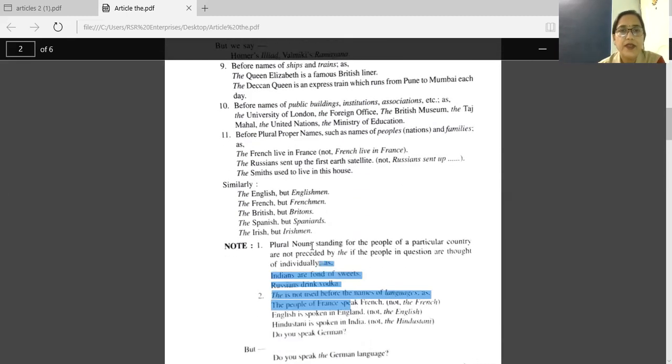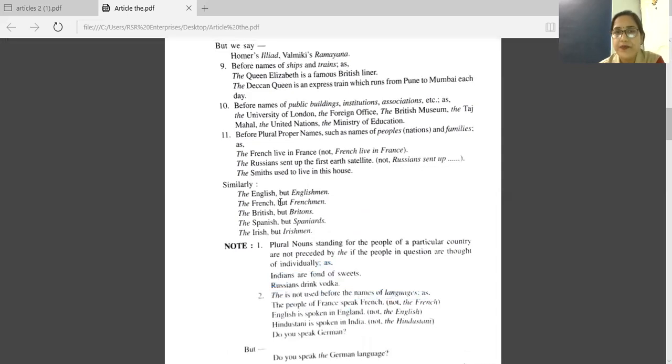Similarly, the English, but Englishman. If you're writing English, you'll write the English. But if you are writing Englishman, don't use any article. The French, but Frenchman. Before French we have the, but before Frenchman we are not using an article. Same way, the British, but not Britons.